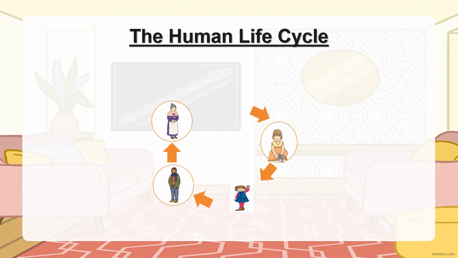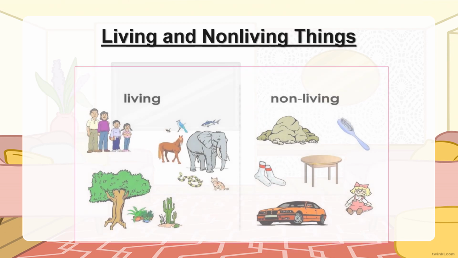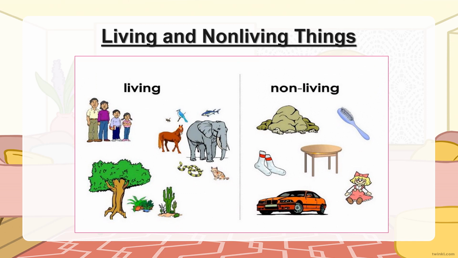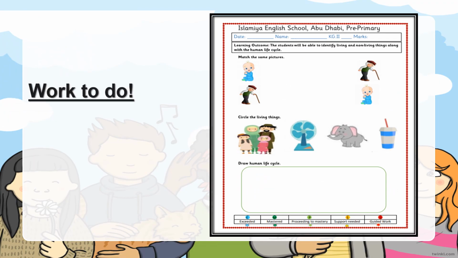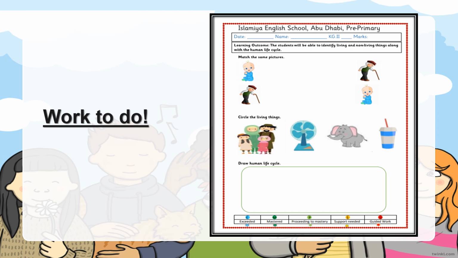The first topic is the human life cycle. There are different stages in the human life cycle such as baby, toddler, child, adult, and old age, or you can say elderly. As a human grows, it changes its shape, size, and sometimes color. Here we have living and non-living things. Living things can grow, move, and reproduce, and non-living things cannot move and cannot grow by themselves.